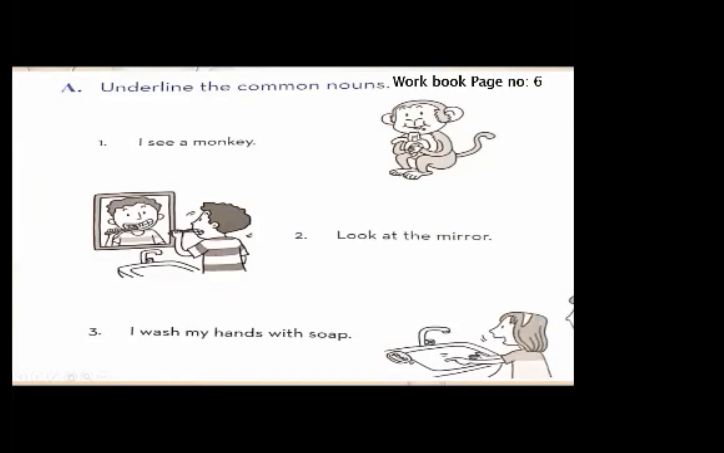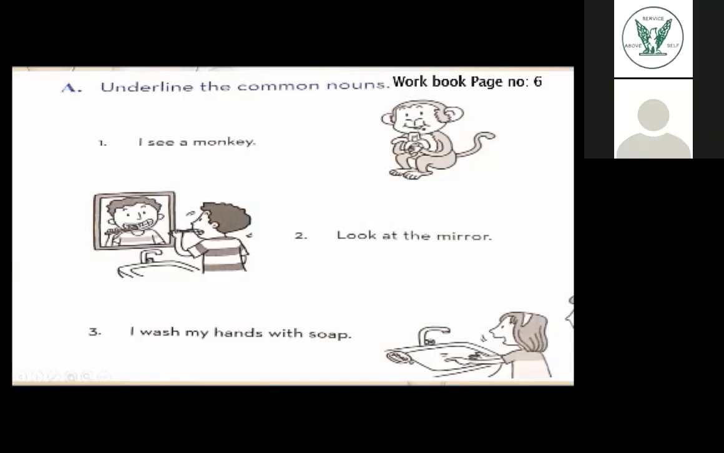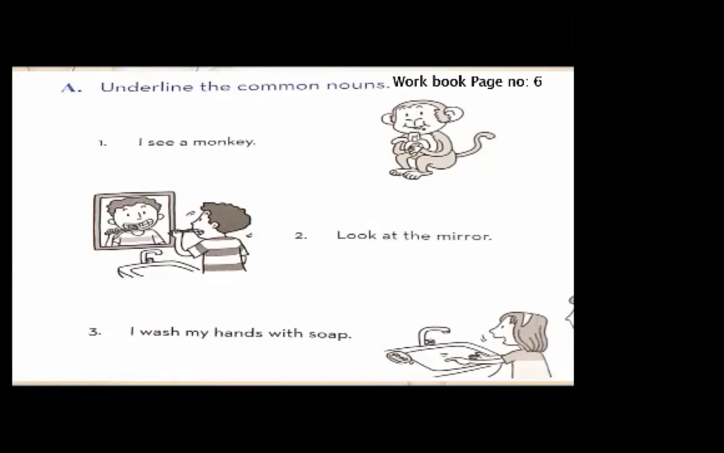I see a monkey. So, what is the noun over here? I, no, I is not a noun. See is also not a noun, because I is a pronoun and see is a verb. So, what is left? Monkey. Yes, very good. Monkey is a common noun because it's the name of an animal and it starts with a small letter.